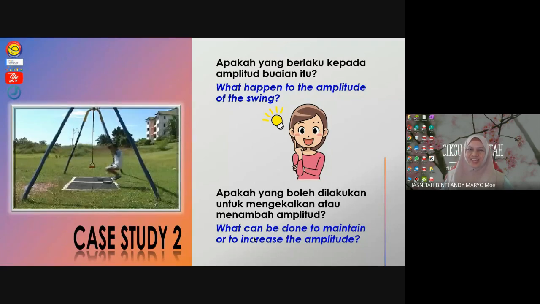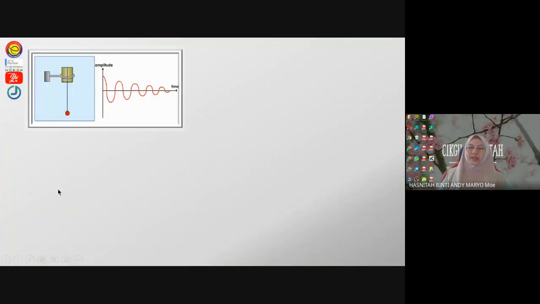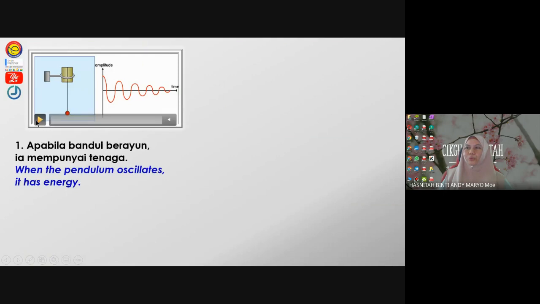So just now you saw the mother has to give a push in order to make sure the swing oscillates continuously. We have to give external force to the swing. Very good. Now this will bring our understanding to damping.